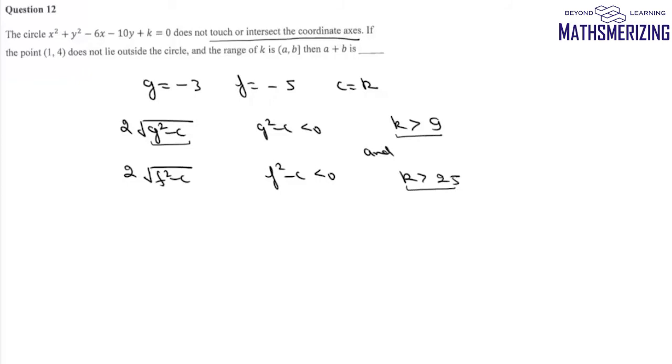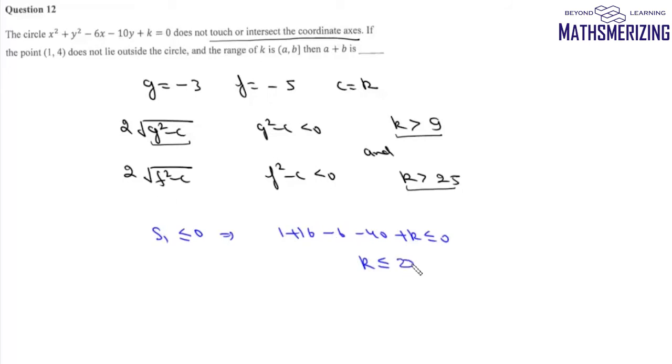Now it also says this point does not lie outside this circle. So if the point does not lie outside this circle, then it will lie either on the circle or inside. In that case, the value of S1 is simply less than or equal to 0. So we'll put x as 1 and y as 4. We can write 1 plus 16 minus 6 minus 40 plus k, and it is less than or equal to 0. So from here we can write the value of k is less than or equal to, so it will be